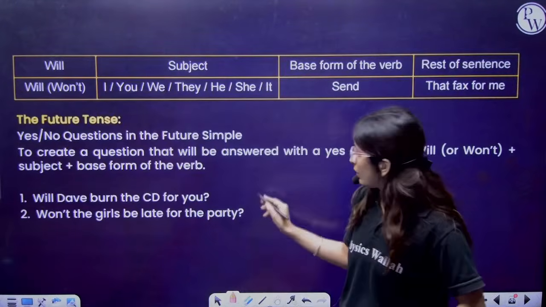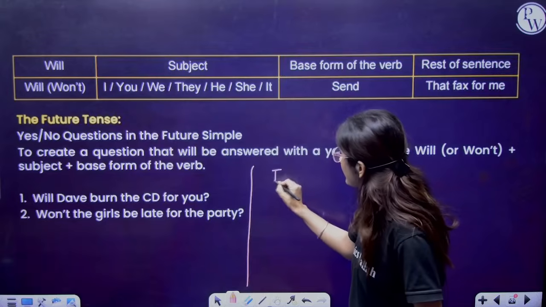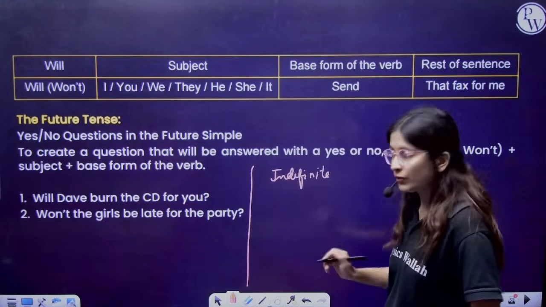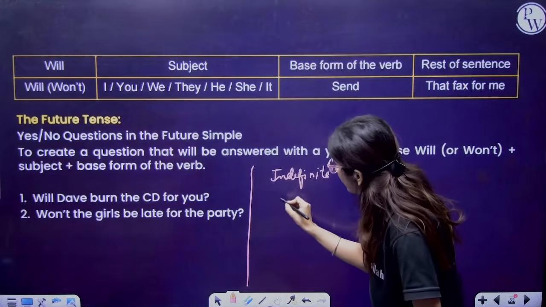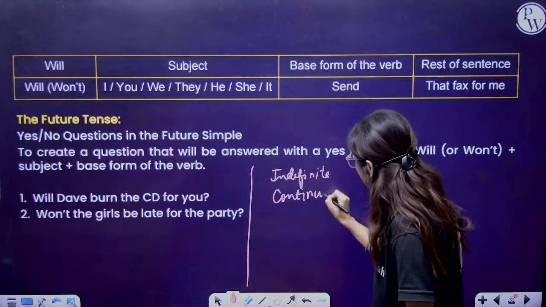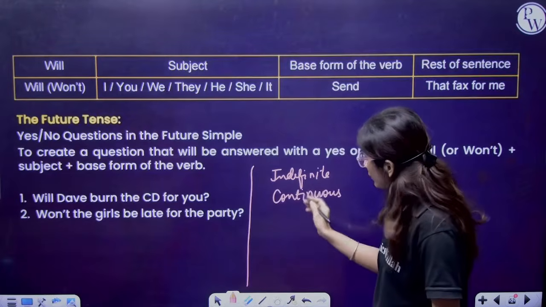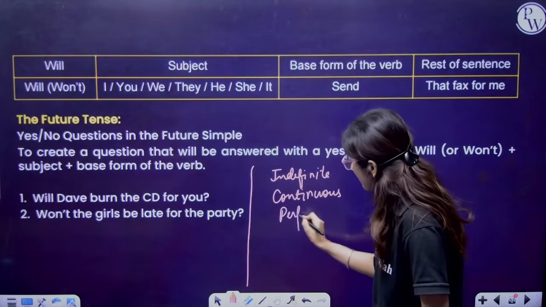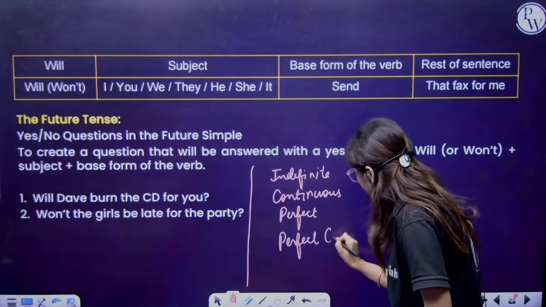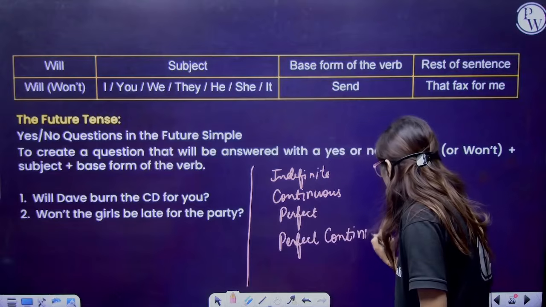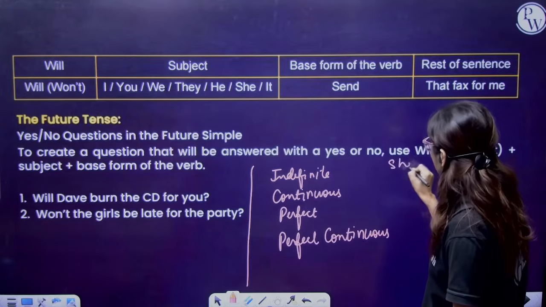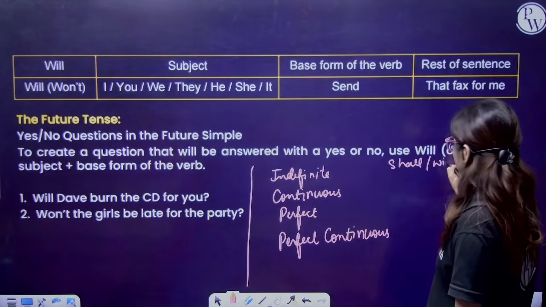Now, we have seen that future can be indefinite. Future can be continuous, future can be perfect, and future can be perfect continuous. So I have told you we have to use shall or will.